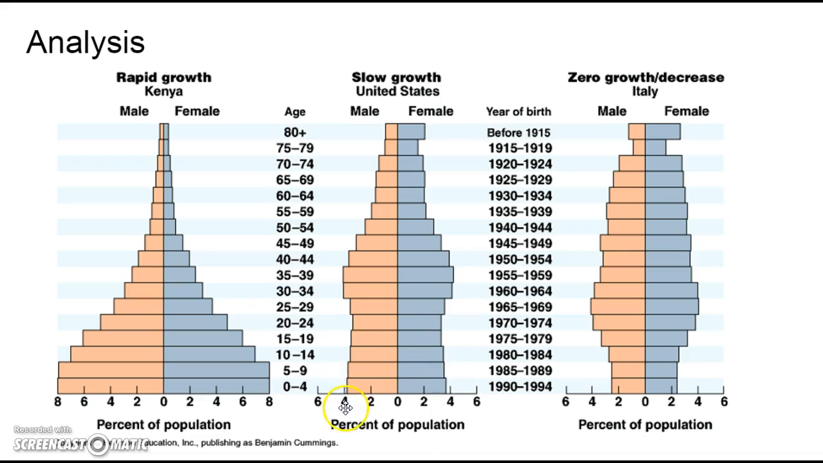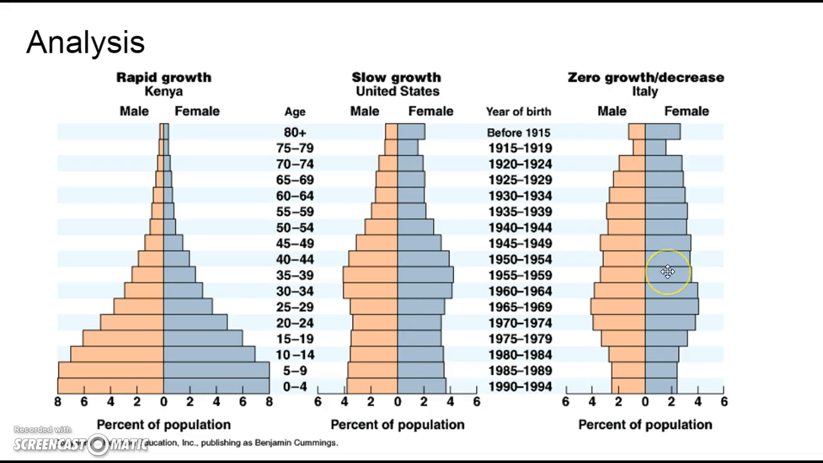So we're not seeing this huge growth down at the bottom. But what we do see is that in the United States, our bars are pretty even. They're not exactly the same, but they're pretty even. So we're not seeing this massive narrowing as we get older. And that's because we have medicines to keep people alive. We have the clean water. We have the food to keep people alive. Kenya, unfortunately, doesn't.